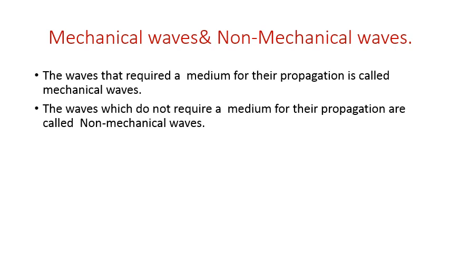What is a mechanical wave? Waves that require a medium for their propagation are called mechanical waves or elastic waves. The particles of the medium execute periodic motion. Next, the properties of a medium for mechanical wave propagation are: the medium must possess inertia so that its particles can store kinetic energy, the medium must possess elasticity, and there must be minimum frictional force between the particles of the medium.